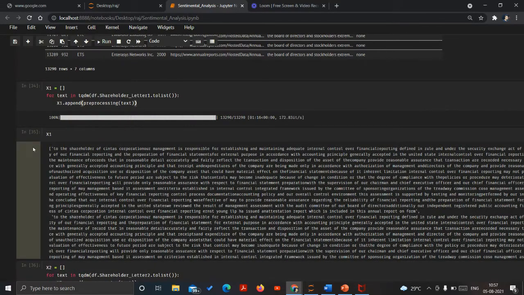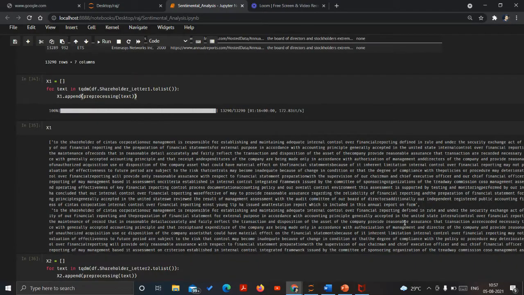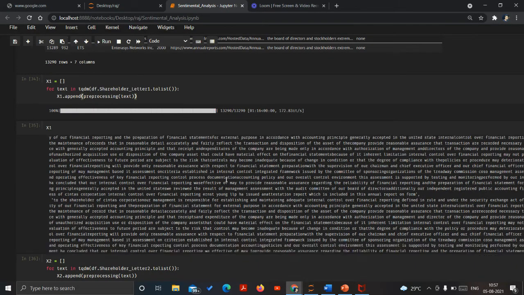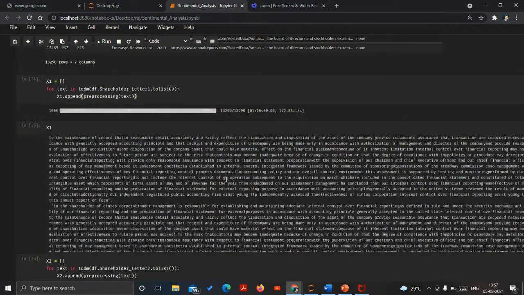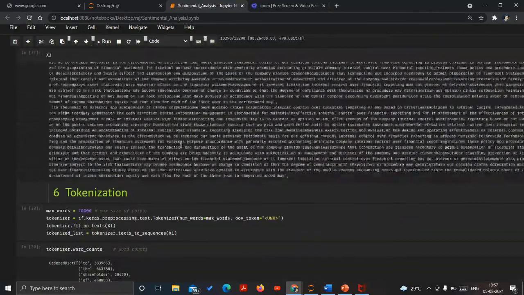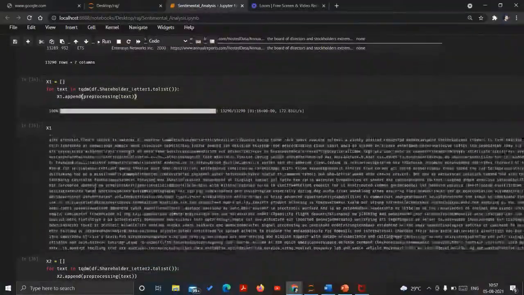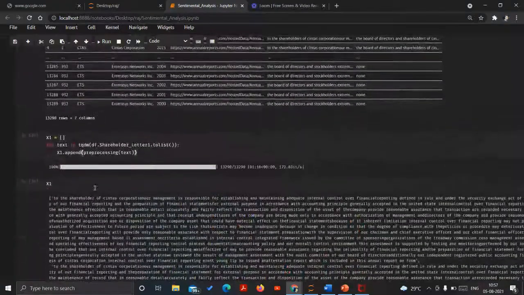All the text present inside it would be converted to this form. This is how it is converted for all the lists. Similar for letter two. Now the text is converted to this form. We can now tokenize the text, which is also a vital, important step over here.